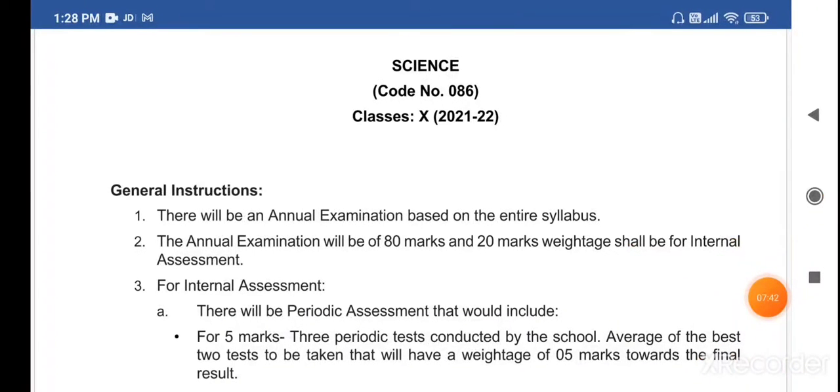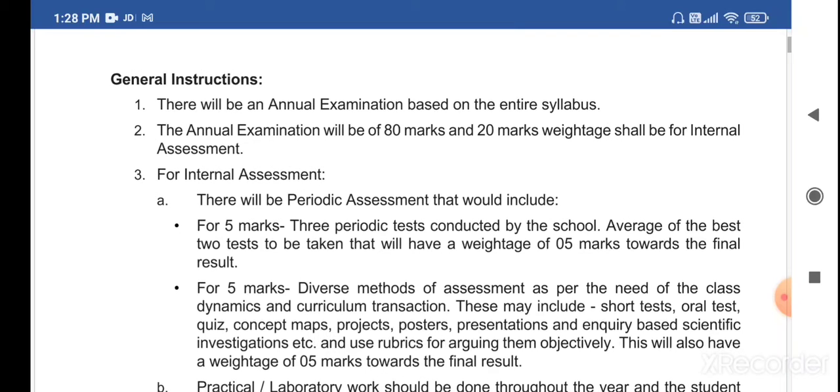Okay children, now we are coming to the class 10 syllabus. As you can see, same code 086. This is your syllabus for 2021-22. Same as the previous year, the general instruction is that there will be an annual examination based on the entire syllabus. The annual examination will be of 80 marks and 20 marks weightage shall be for internal assessment.